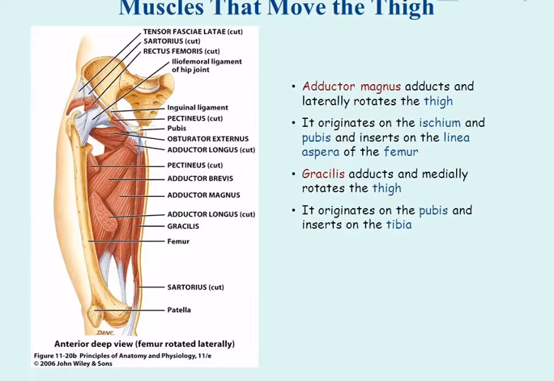Muscles that move the thigh. Adductor magnus adducts and laterally rotates the thigh. It originates on the ischium and pubis and inserts on the linea aspera of the femur. Gracilis adducts and medially rotates the thigh. It originates on the pubis and inserts on the tibia.